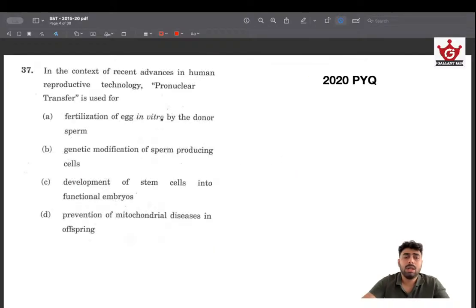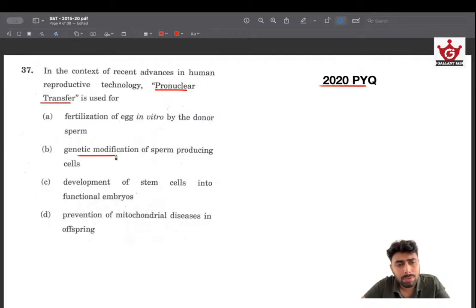So the first one: in the context of recent advances in human reproductive technology, pro-nuclear transfer is used for. The keyword is pro-nuclear transfer. This has been asked in 2020. Let's try to solve this question. Fertilization of egg in vitro by the donor sperm. Okay, maybe pro-nuclear meaning transfer of nucleus or transferring something into nucleus, maybe something of that sort. That's what I understand from the keyword.